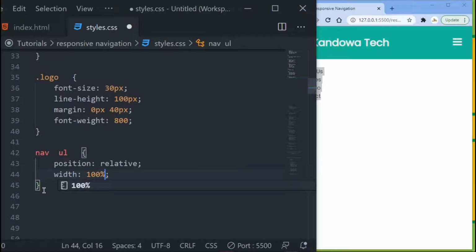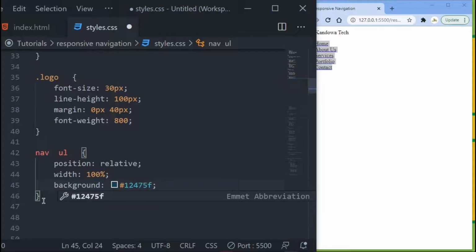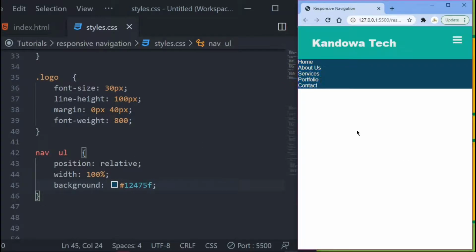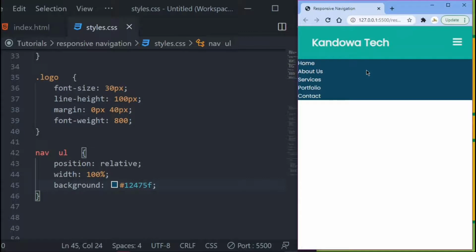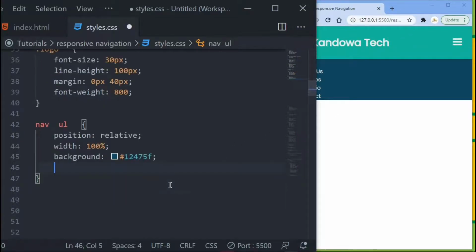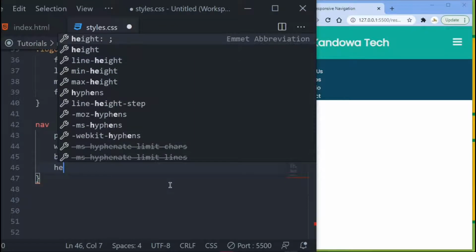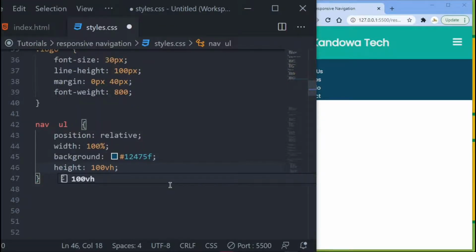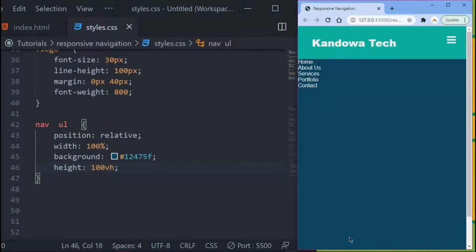you want to set it to 100%, and then you just want to give it a background. So a background, you want to use a different color, so let's use this 12475F. If you save that, you see you got it right there. See this, you got it down here. So now let's add some more property to that. So I want to come down here, and then the next thing I want to do is just give it some height. So if you give it a height, let's say a height of 100 viewport height, then save that. See, you got it right there.